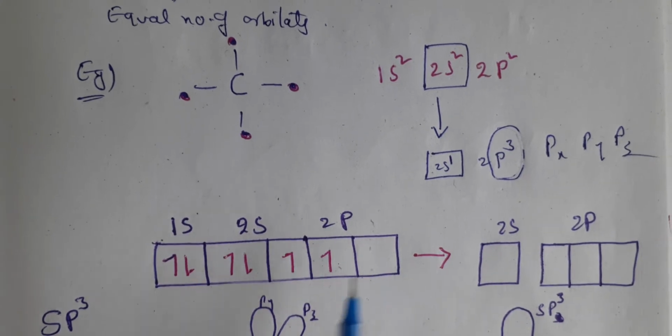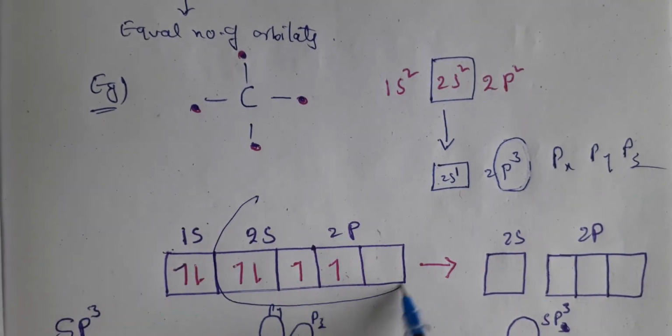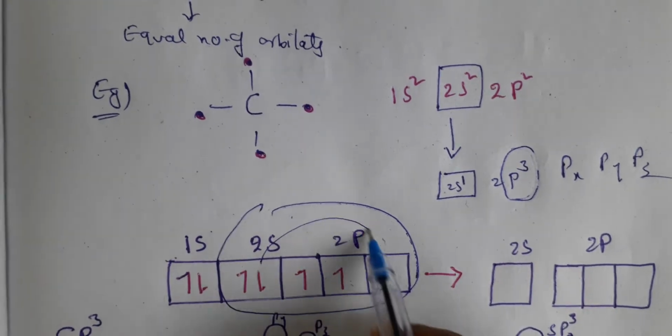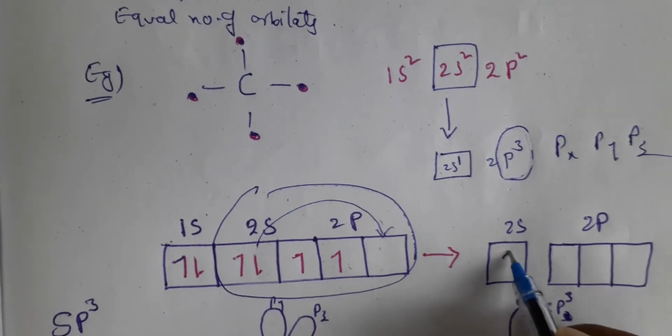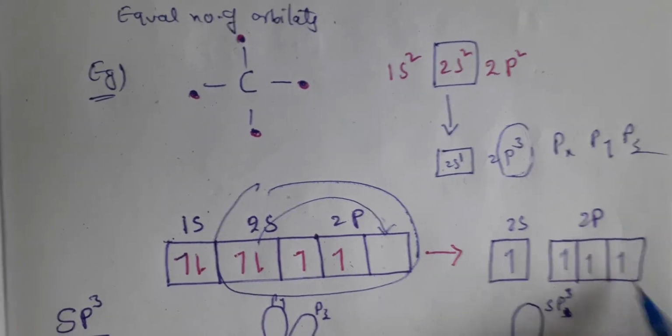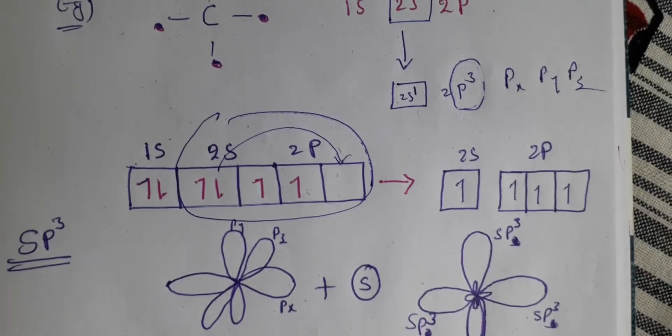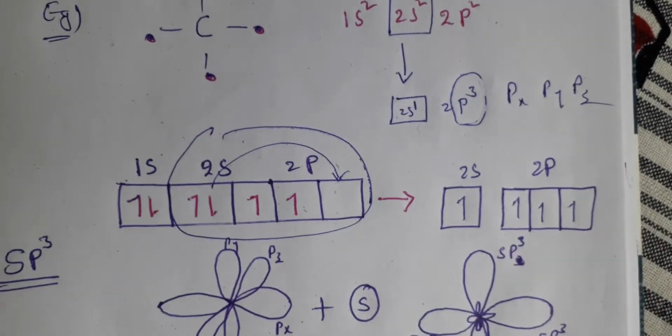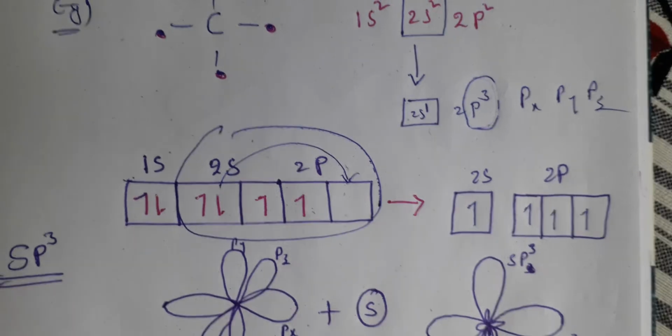But in the excited state, one electron from 2s will jump to pz. So you will have one electron here, and all of these are unpaired electrons. How many electrons are available in unpaired status? 4 electrons.